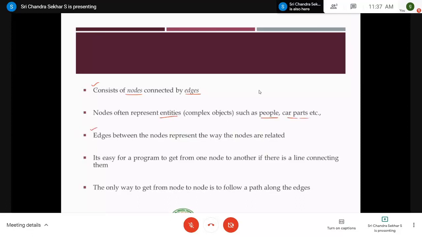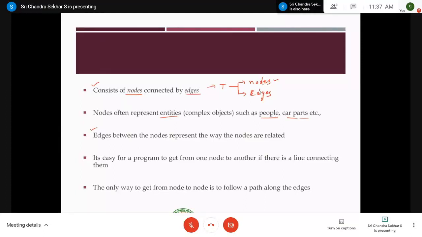And edges, this is important, this slide is very important. Here it is saying that a tree consists of two important parts, that is nodes, and another important part is edges. So we have discussed these nodes. These nodes represent complex objects, that is, they represent entities such as people, car parts, or departments, something like that.